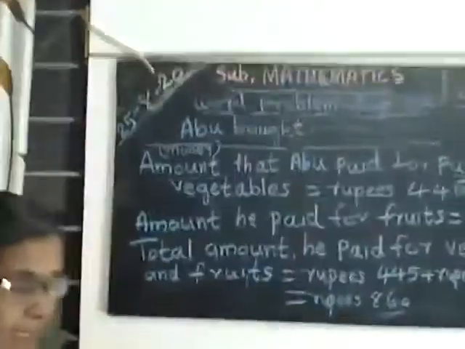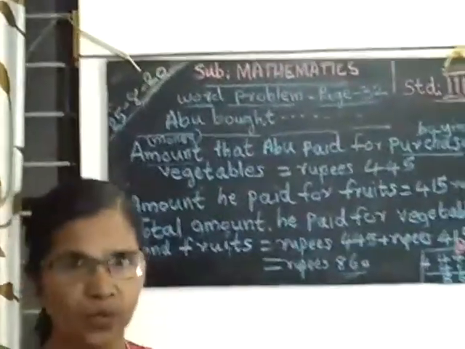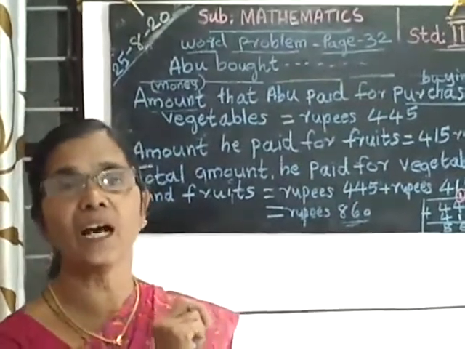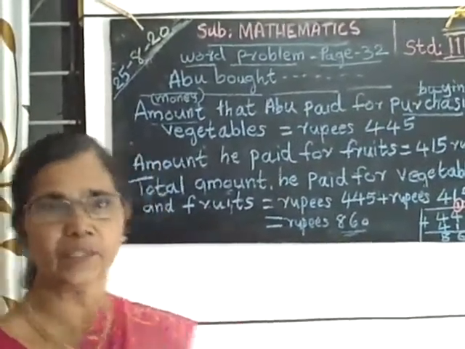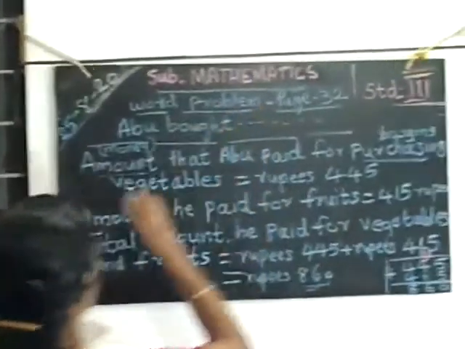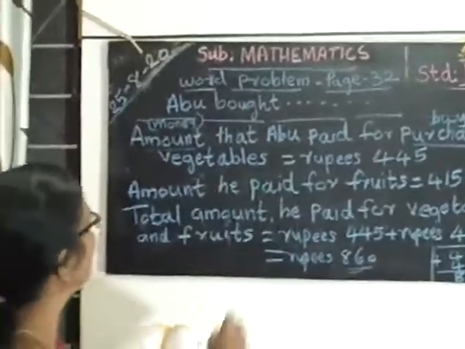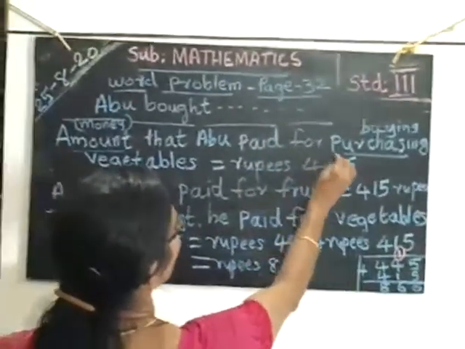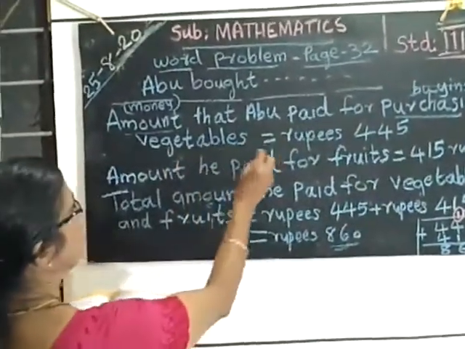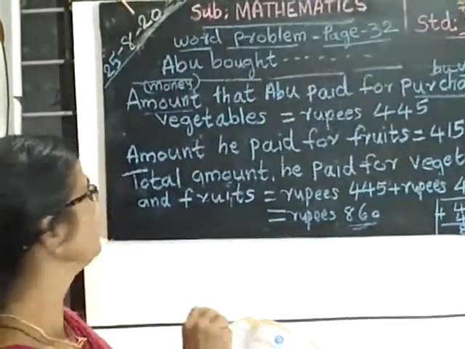See, look here. You must write down the question from page number 32 in your notebook. Then only you write the statements or steps. I have written the steps here. Amount means money. The amount that Abu paid for purchasing vegetables is equal to rupees 445.